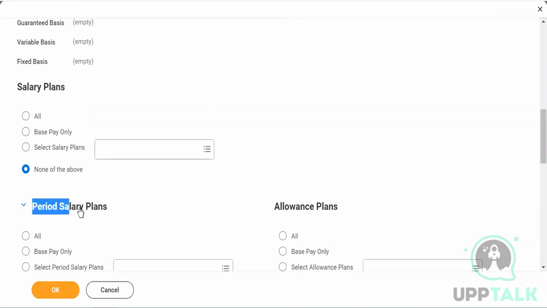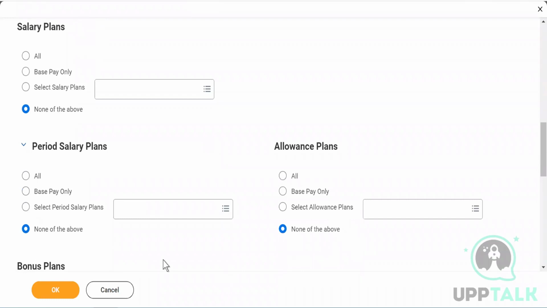Then you have period salary plans. Do you know what is a period salary plan? Anybody? It is not necessary that you get paid monthly. In some countries, the pay is given once in 15 days, or a weekly payment, or a daily one also. So there is a specific period, and that is the reason we call it a period salary plan.